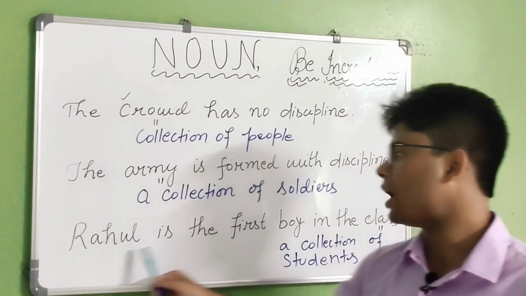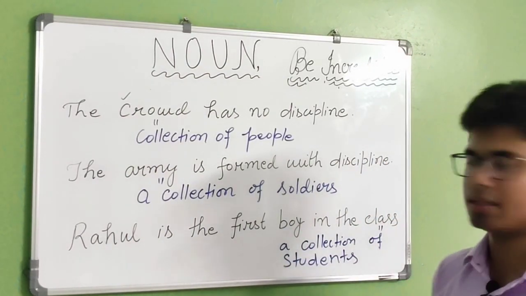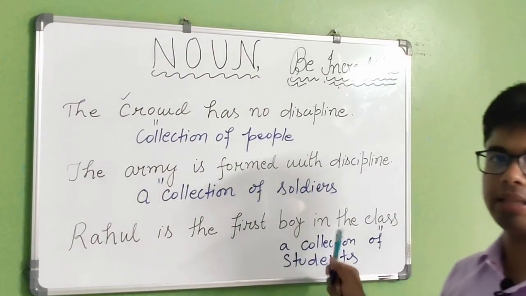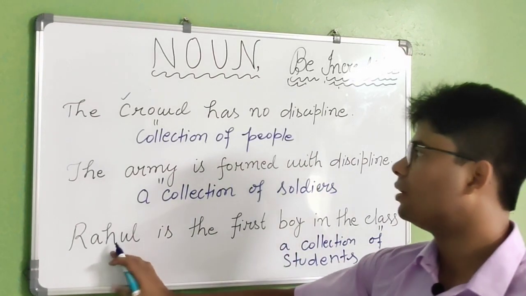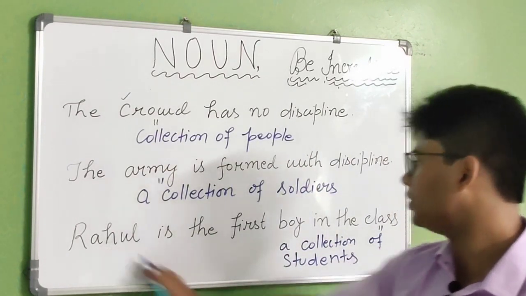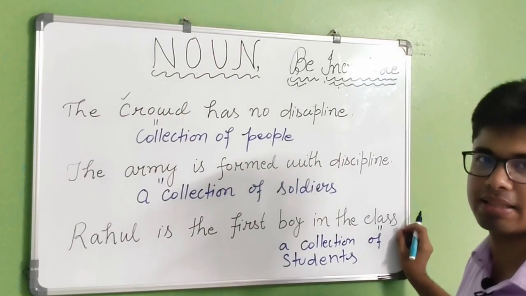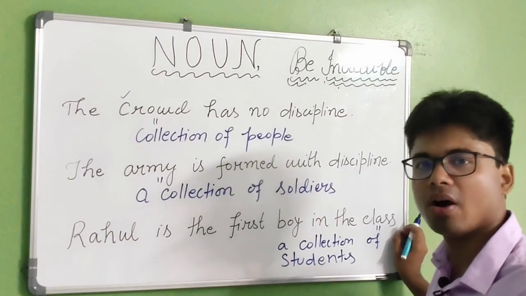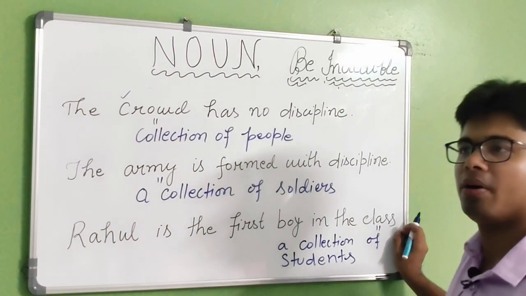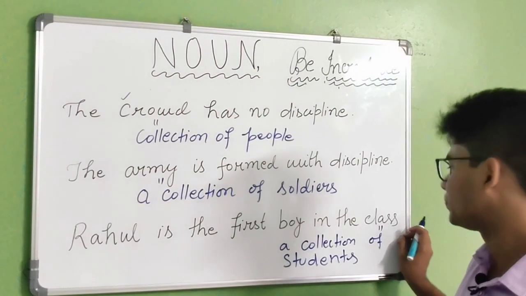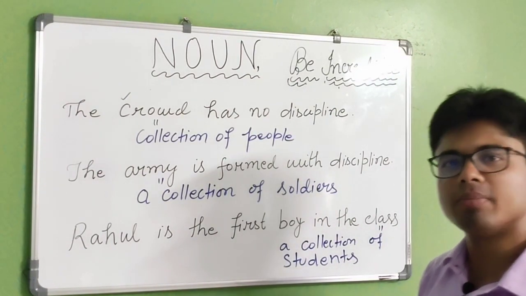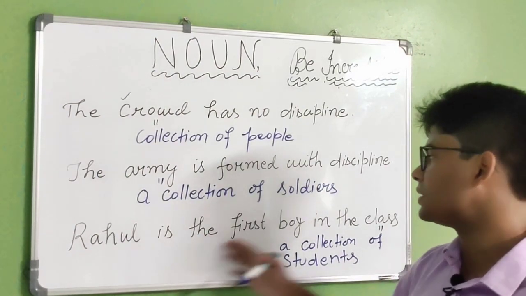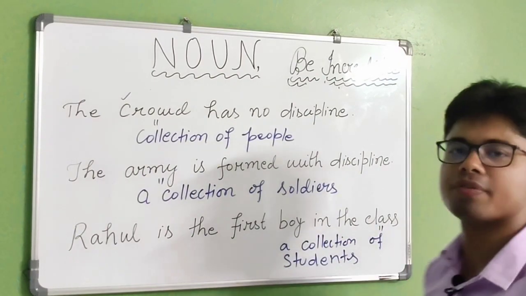Now the third one is: Rahul is the first boy in the class. So Rahul, we can understand, is an example of proper noun. And when you are getting class, a class of people, class is itself telling you there are some number of people. Rahul is the first boy in the class, a collection of students.